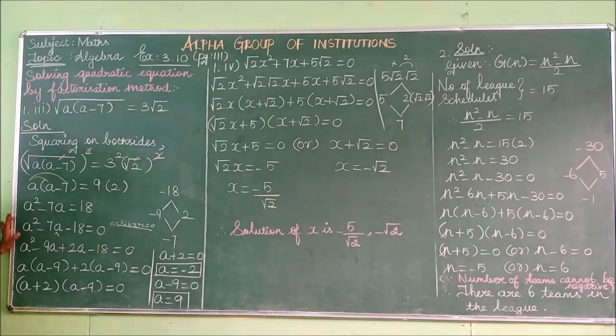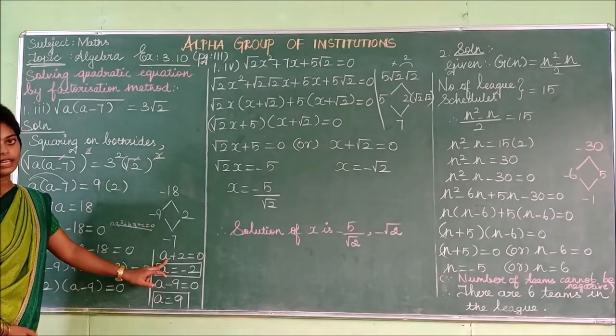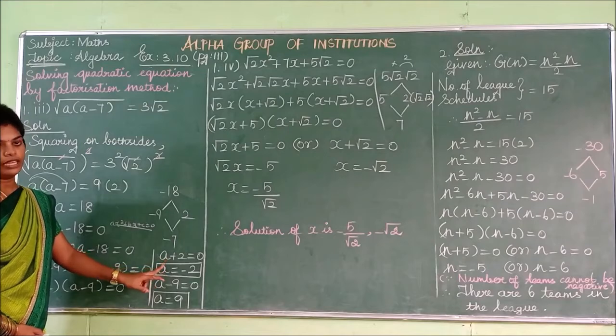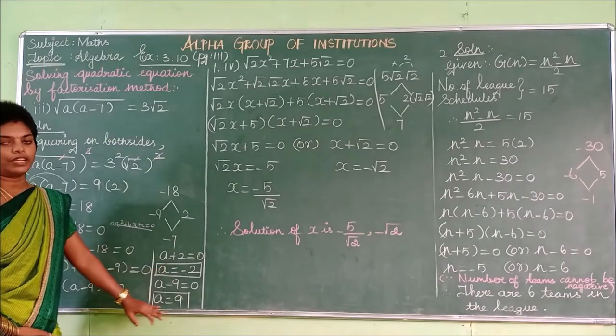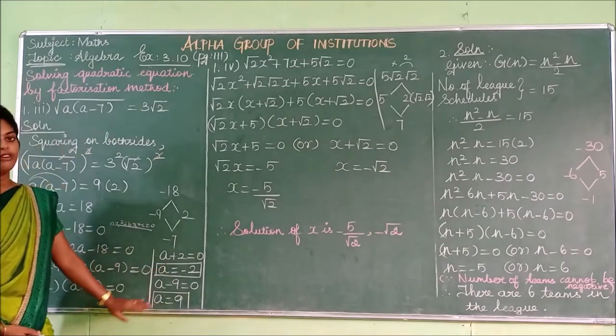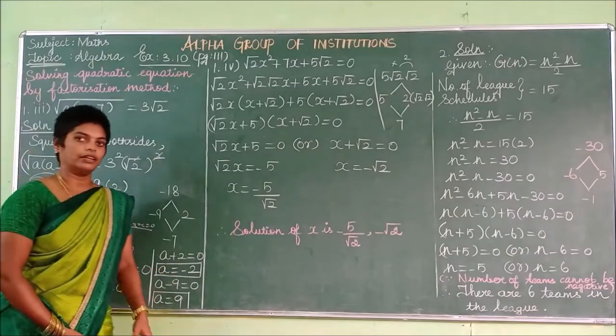If you have changed it, then listen. By splitting the middle term, factorize the given equation. First split this middle term, afterwards you have to factorize. Then, after factorizing, the given quadratic equation can be written as the product of two linear factors. Afterwards, you have to find the value of the given variable. Here a is the given variable, so you have to find the solution for that a. The value of a is minus 2 comma 9.